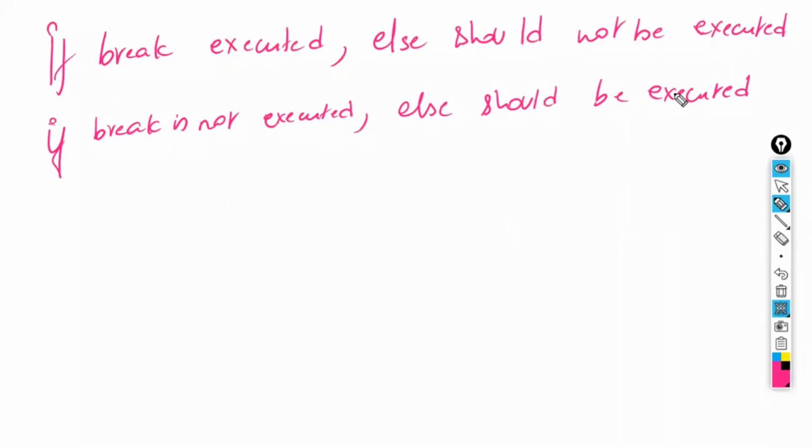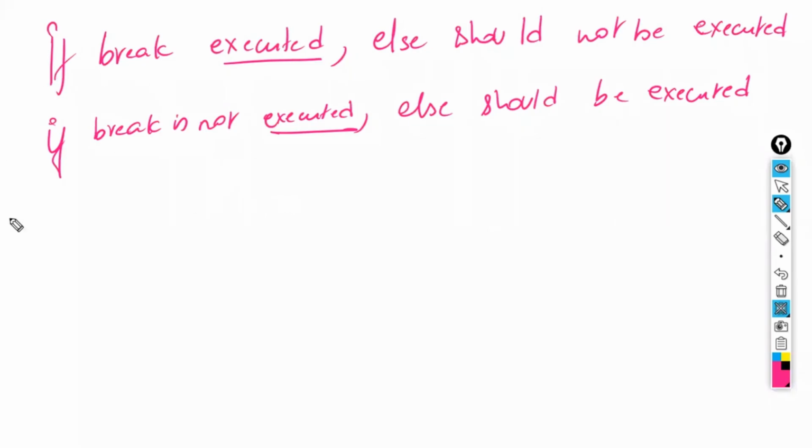If break got executed, here the word is executed, not written. If the break is written in the program, that is different. Even though the break is written in the program, if it is not getting executed, there is no use. If that condition is not satisfying, nothing. So I have used the word executed. What is the meaning of executed? The if has to be executed, and inside that if, the break also has to be executed.